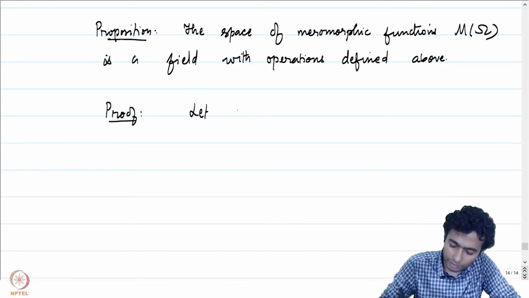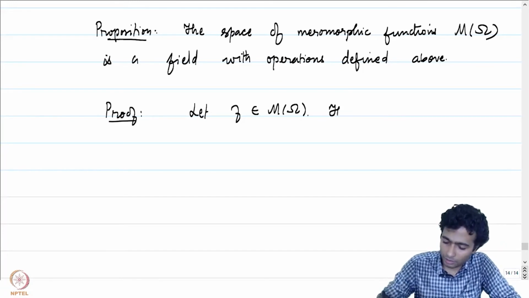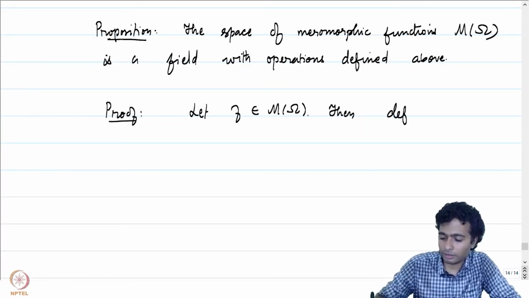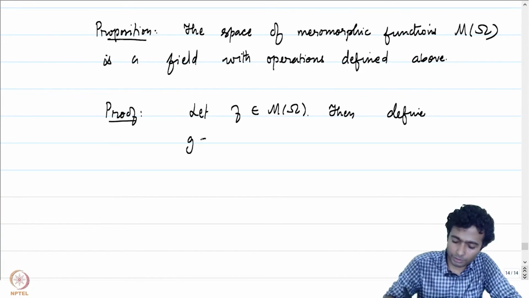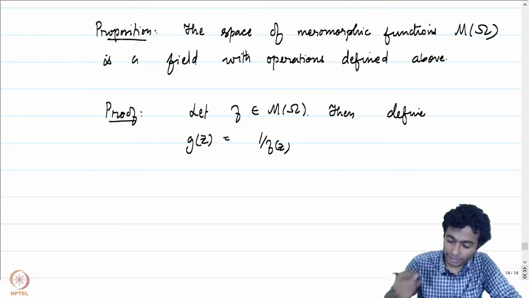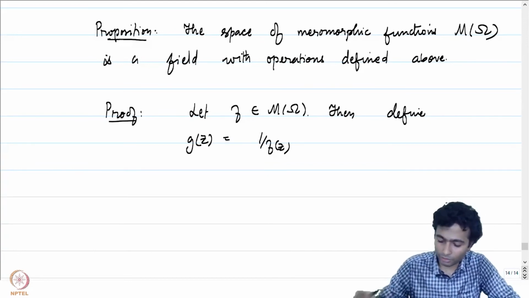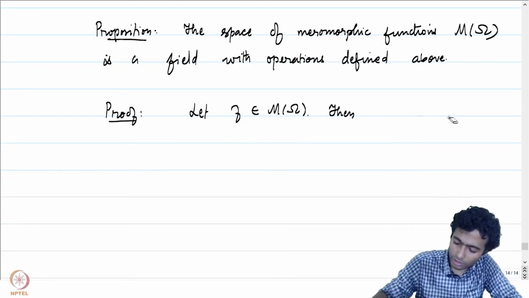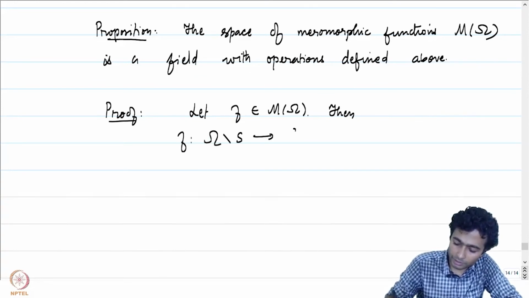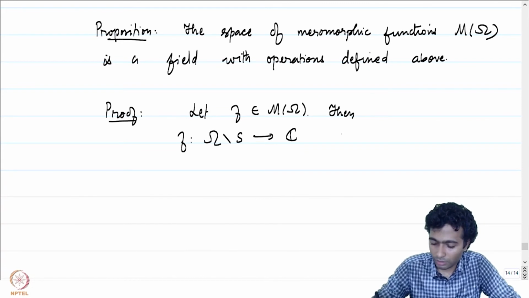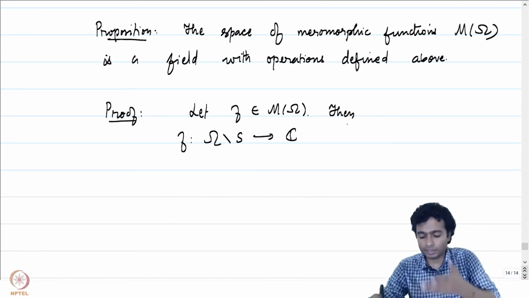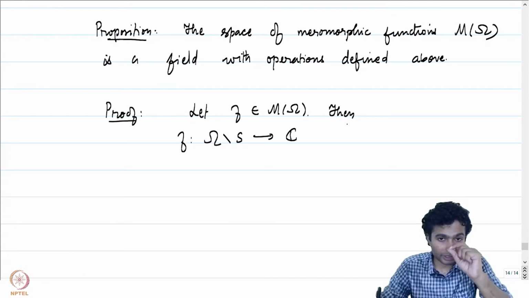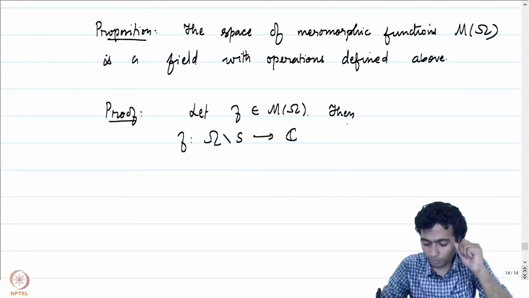So let f be in M of omega, then define g of z to be equal to 1 by f of z. So what is the meaning of f being in M of omega? Let me not rush. Then f is a map from omega minus S into C, where S is a singular set where the function f can have either a removable singularity or a pole.